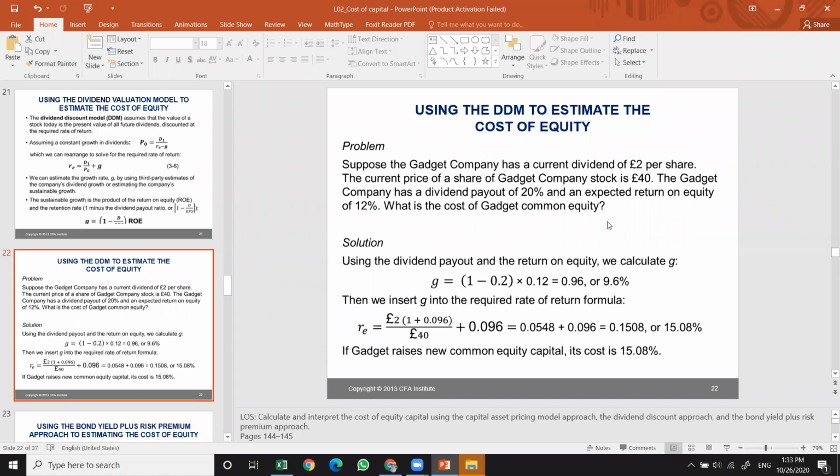We're given an example here as well. Suppose the Gadget Company has a current dividend of $2 per share. The current price of the share is $40, and the company has a dividend payout of 20% and an expected return on equity of 12%. So the payout is 20% and the retention ratio is 80%. So 20% will be paid as a dividend and 80% will be kept in the company. What is the cost of the Gadget Company's common equity here?